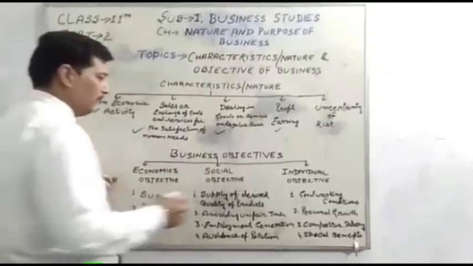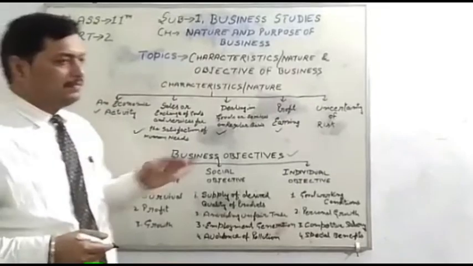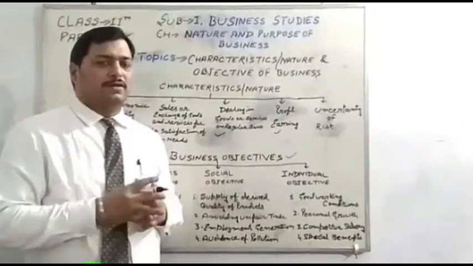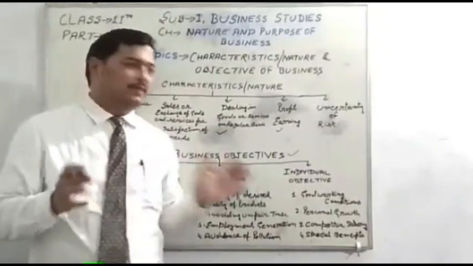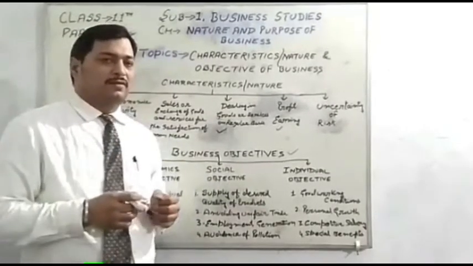Now continue with the next point, business objectives. In business there is not a single motive of earning profit. A business fulfills all kinds of objectives of the businessman.